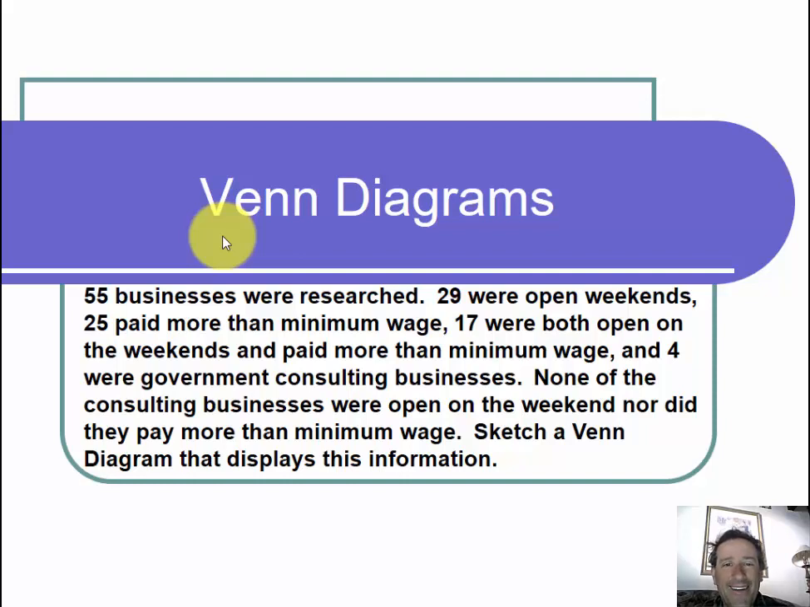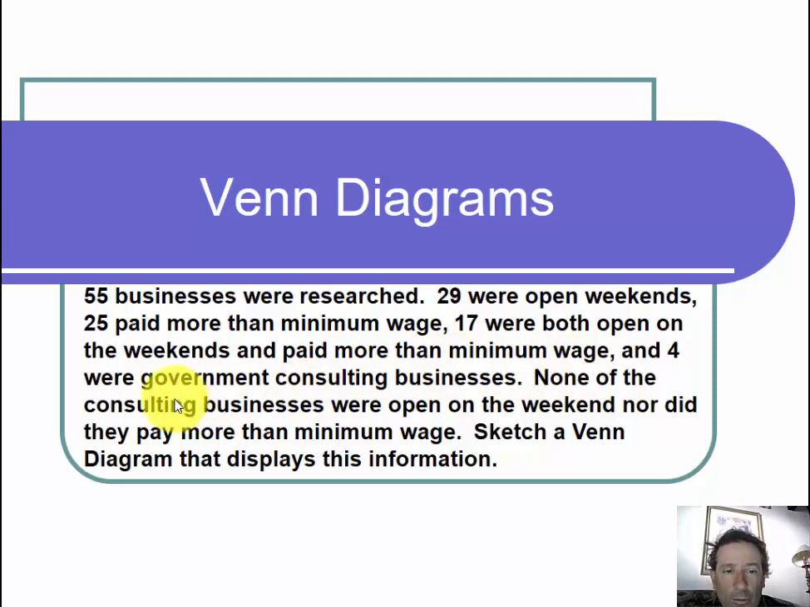This is a video on Venn diagrams. The question states, 55 businesses were researched. 29 were open on the weekends. 25 paid more than minimum wage. 17 were both open on the weekends and paid more than the minimum wage.